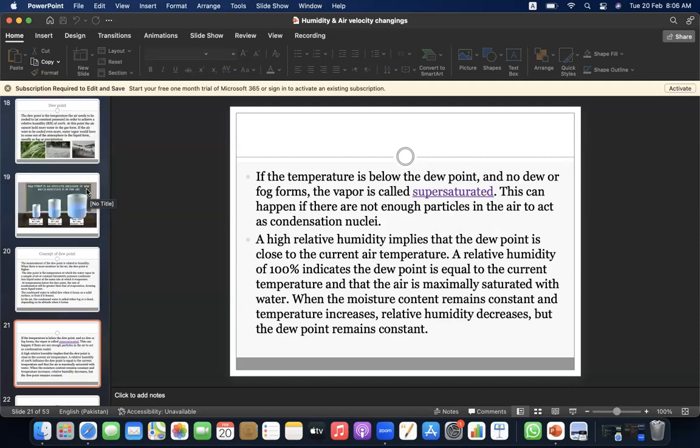If the temperature is below the dew point and no dew or fog forms, the vapor is called supersaturated. This can happen if there are not enough particles in the air to act as condensation nuclei. A high relative humidity implies that the dew point is close to the current air temperature. A relative humidity of 100% indicates the dew point is equal to the current temperature and that the air is maximally saturated with water.